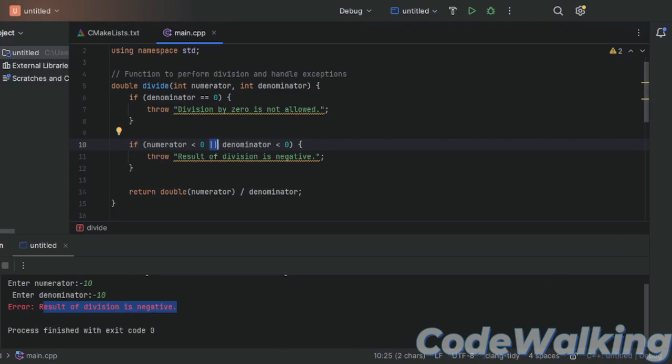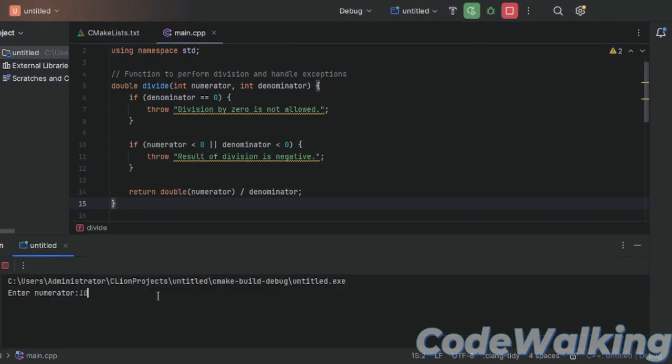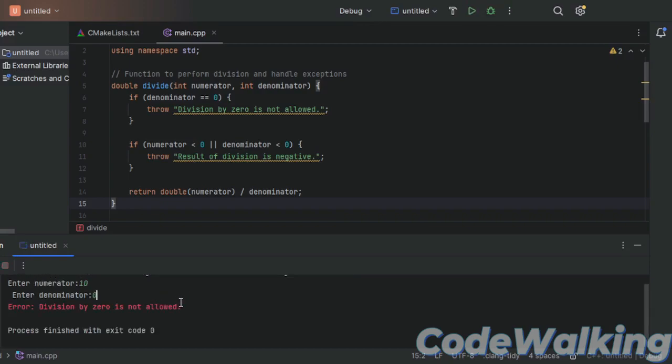So this is how exception handling works in C++. Exception handling helps us catch quite a lot of errors while programming, during runtime, and it can be very useful. So this is how you can handle your errors in code, by using exception handling and making your own different error statements.